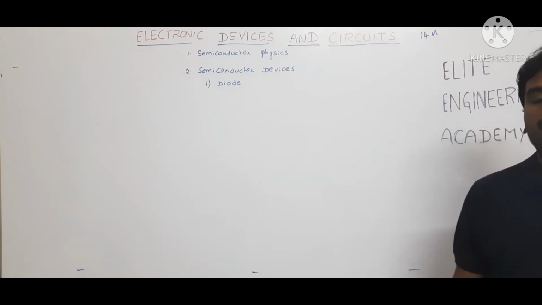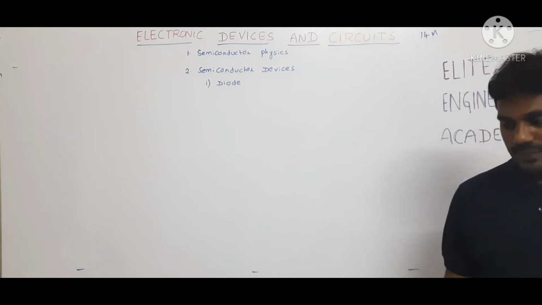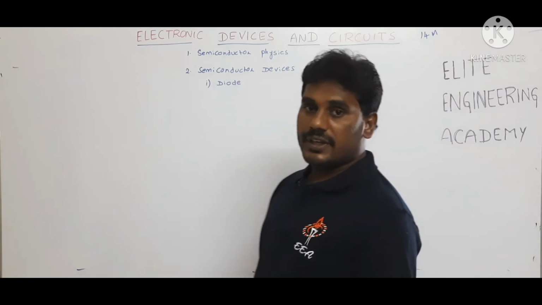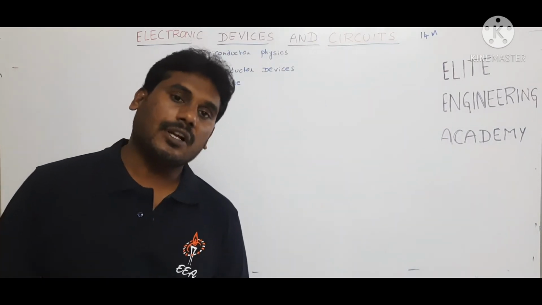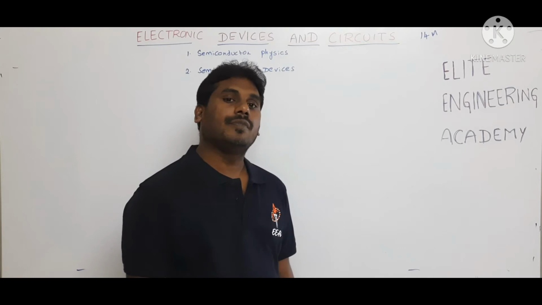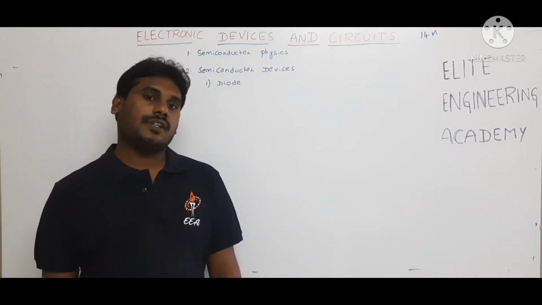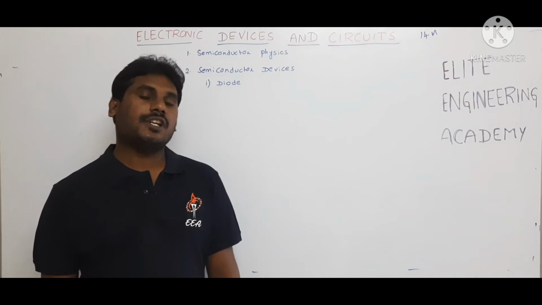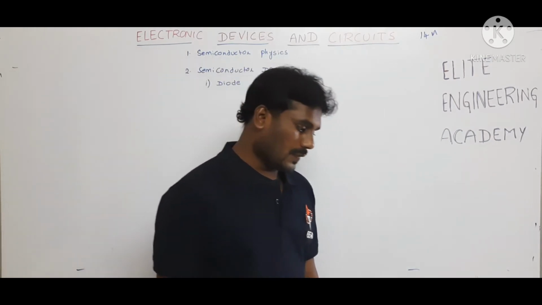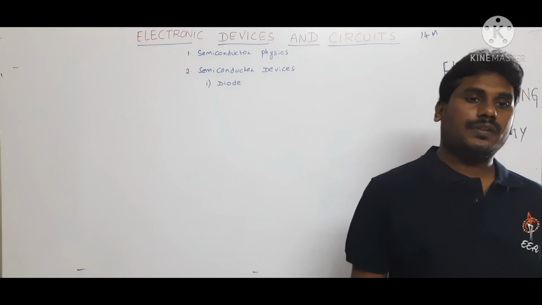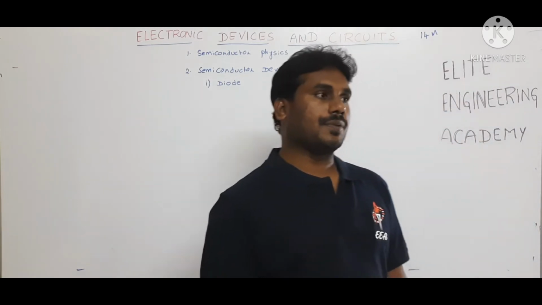Diode is used in switch applications. Diode is a unidirectional device. It allows current only in one direction and blocks current in the other direction. This feature can be used in switching applications. One more application of a diode is that it is used in rectifier circuits.